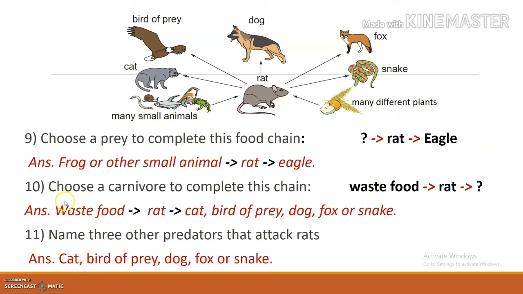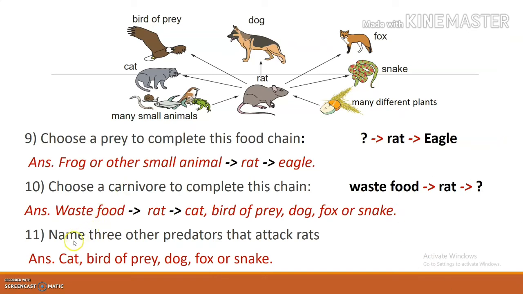Now, next 10th question. Choose a carnivore to complete this chain. So waste food is eaten by rat. Rat is eaten by which animal? You have to complete it. Any carnivore. What are you writing? Dog, fox or snake or bird of prey, eagle or cat. So you can write any of these carnivores, either cat or bird of prey, or dog, or fox, or snake.